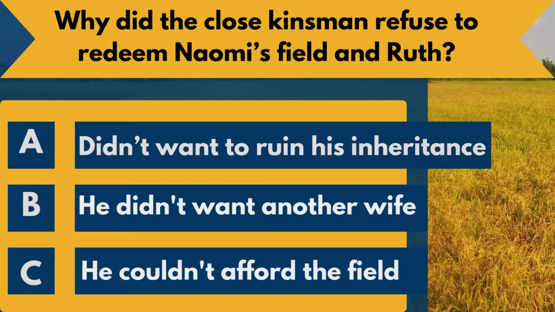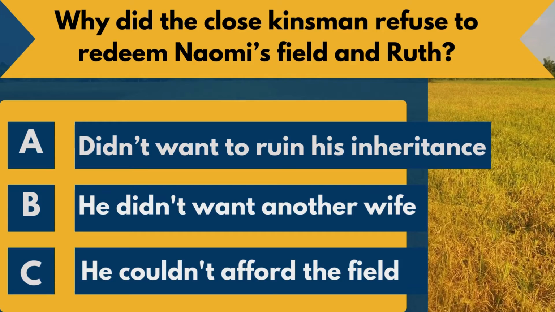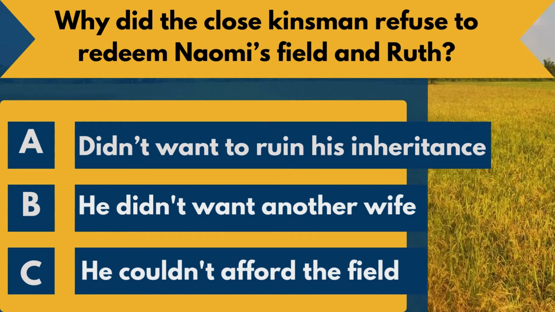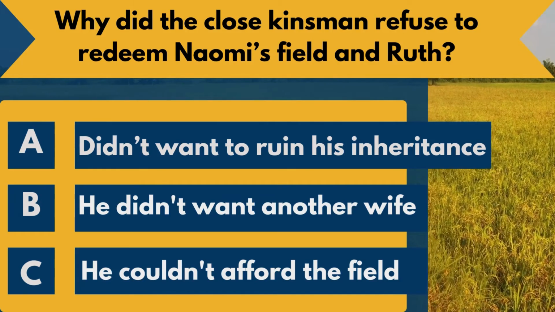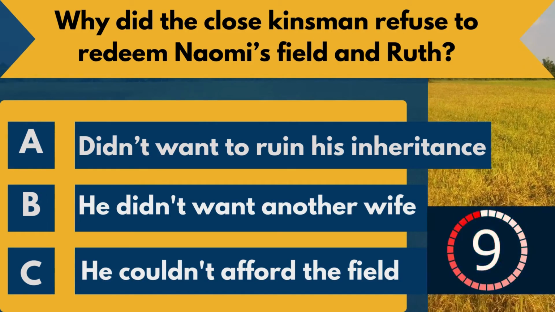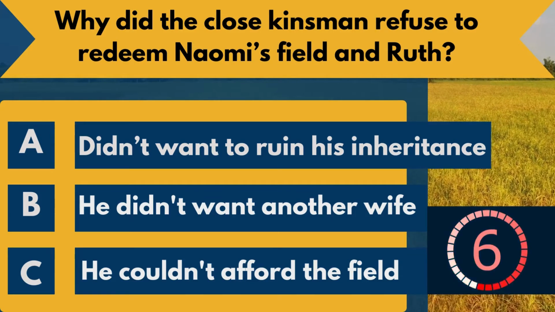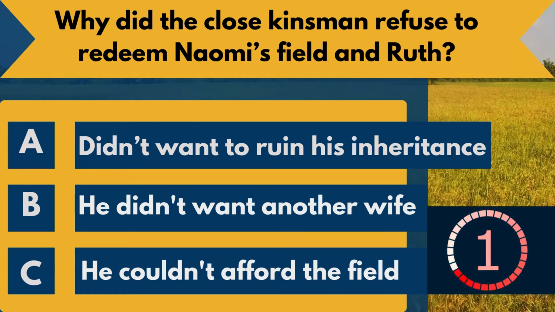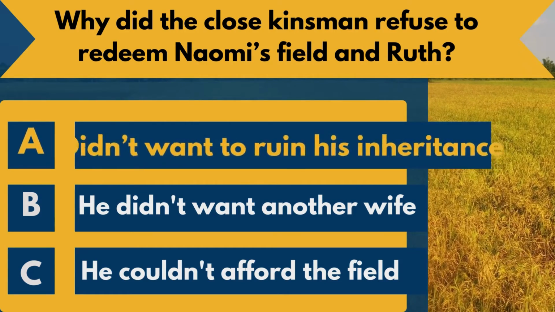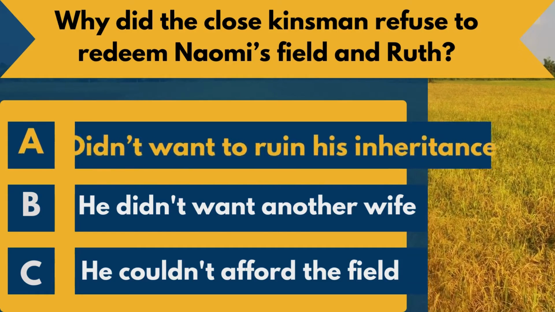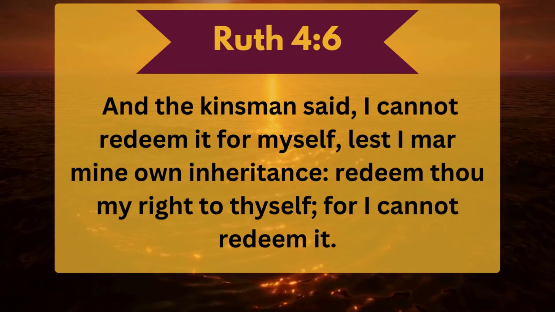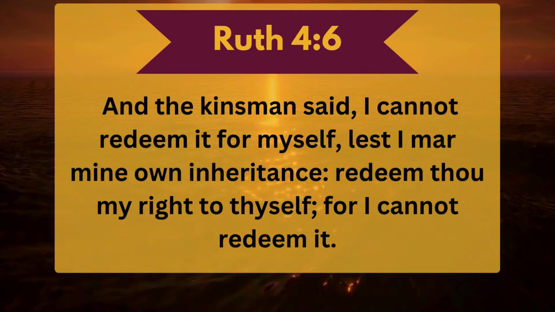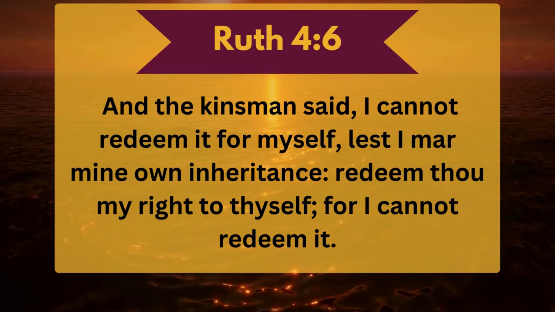Question 8. Why did the close kinsman refuse to redeem Naomi's field in Ruth? A. Didn't want to ruin his inheritance. B. He didn't want another wife. C. He couldn't afford the field. The answer is A. He didn't want to ruin his inheritance. Ruth chapter 4 verse 6. And the kinsman said, I cannot redeem it for myself, lest I mar mine own inheritance. Redeem thou my right to thyself, for I cannot redeem it.